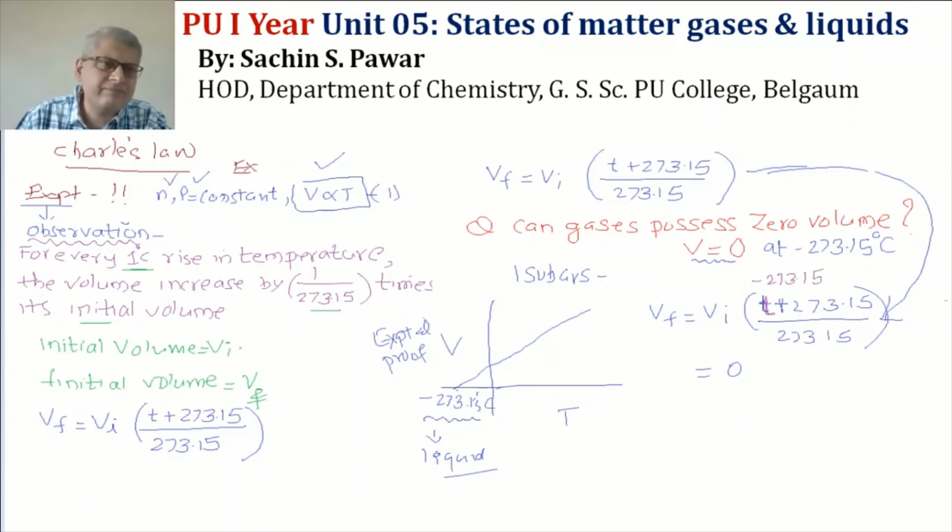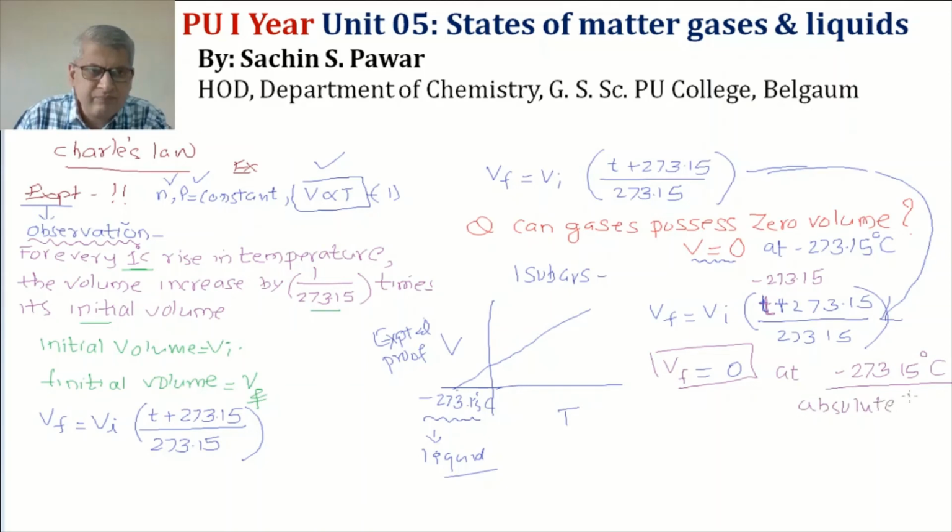Just check. Minus 273.15 plus 273.15 becomes 0, and 0 upon anything is 0. So volume becomes 0 at what temperature? At minus 273.15 degrees Celsius. This is called absolute temperature.